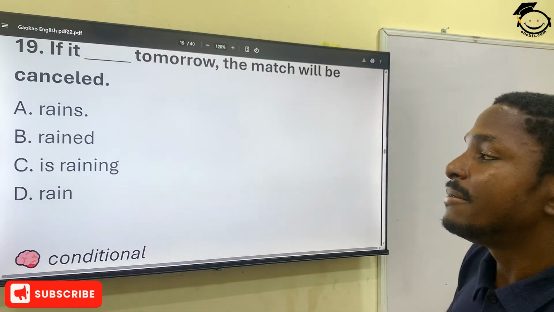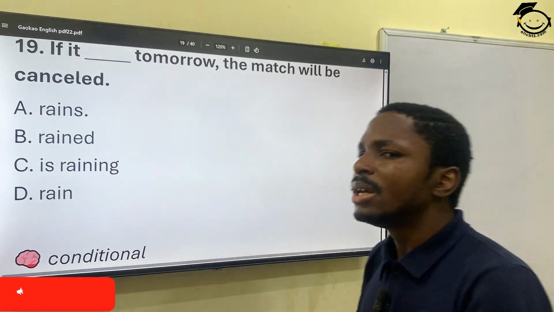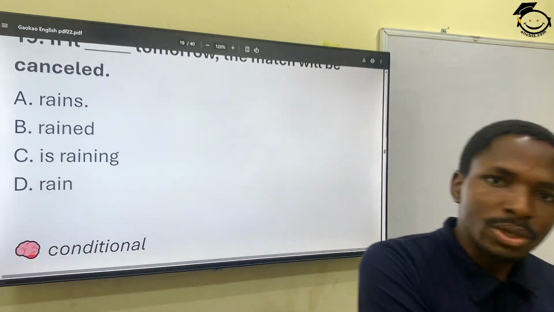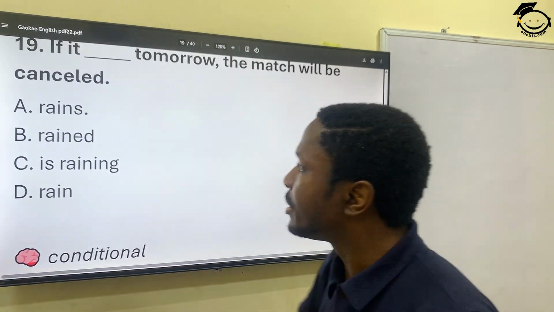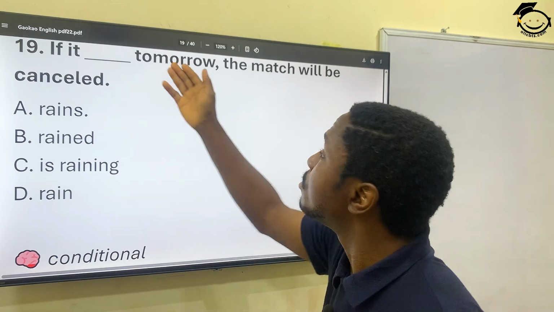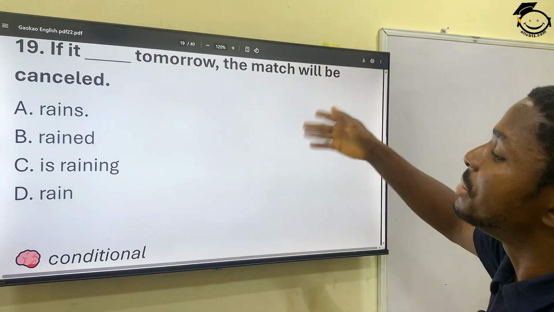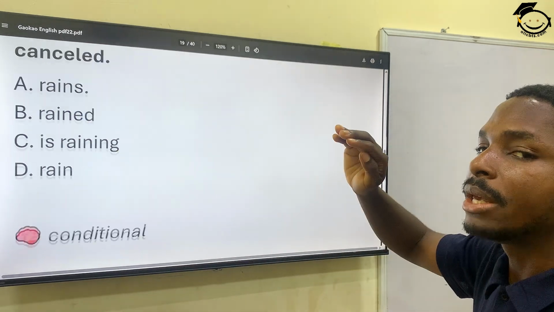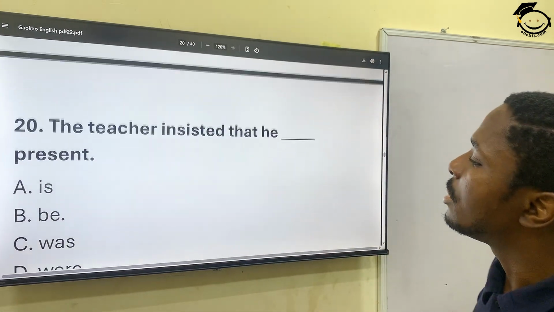So if an action occurs tomorrow, this will happen. What's the action here? Rain. So if it rains tomorrow, the match will be cancelled. So rains, okay, correct option.